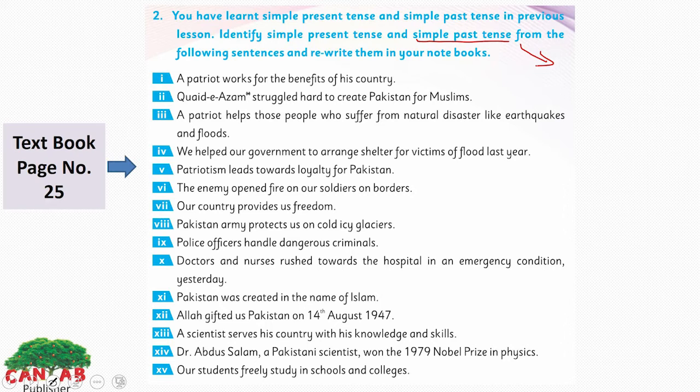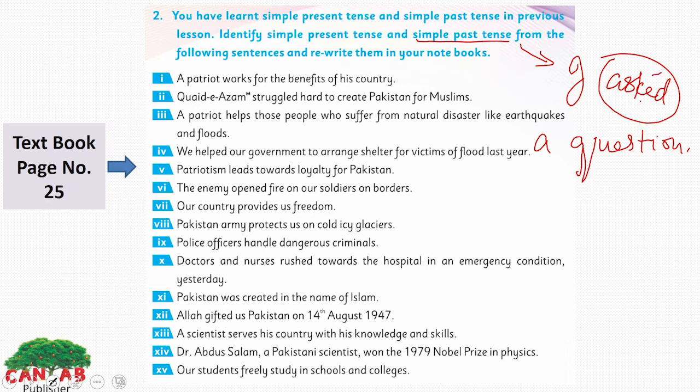We discuss the concept of irregular and regular verbs too. Like, I asked a question. Here ask is the action and I have added ed to make it simple past tense, because asking the question is already done. That's why we added ed, the second form of ask.